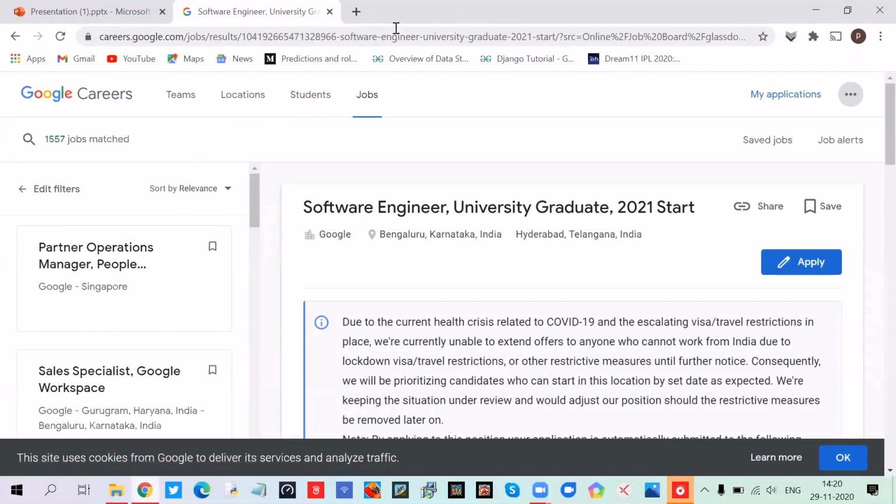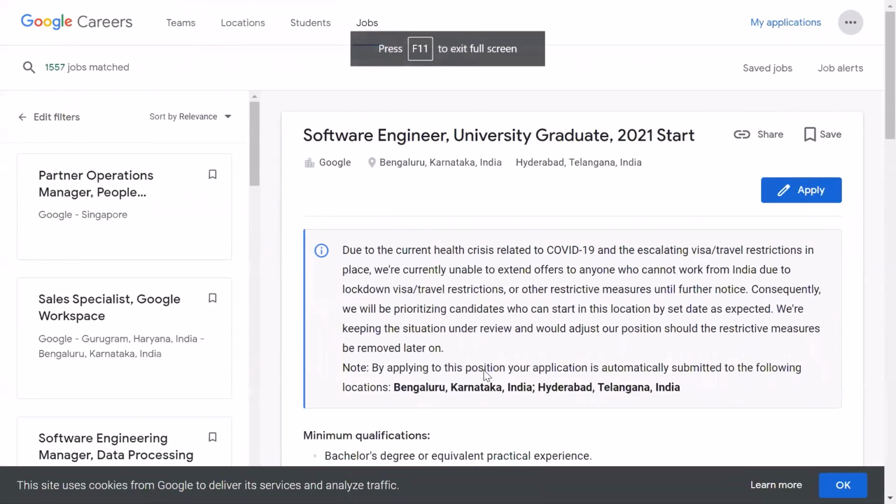After pasting it, you will reach here. Now here you can see that this page is open. If you are unable to go to it directly, then you can search on Google for Google careers, and through that you can reach it, but I'm not sure that you will be able to.